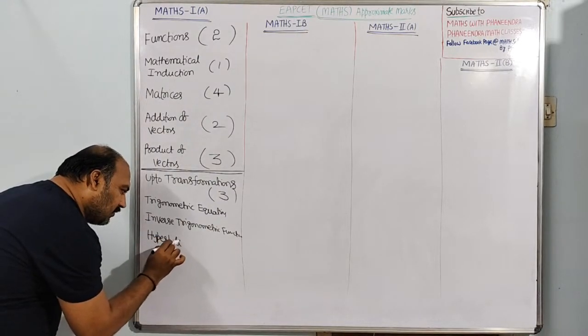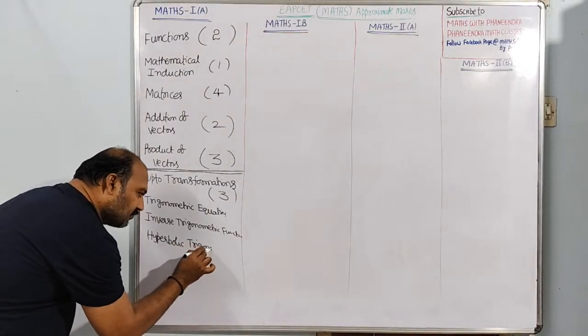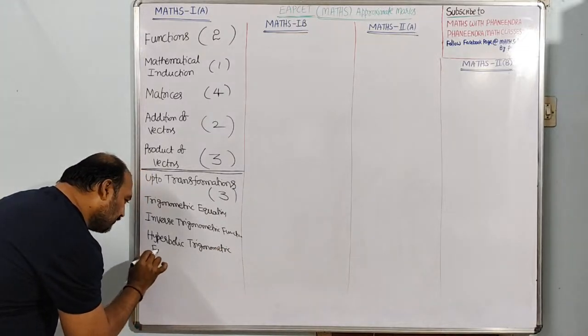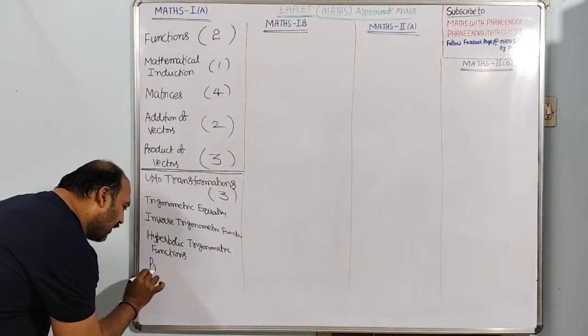Next, the last one, properties of triangles.